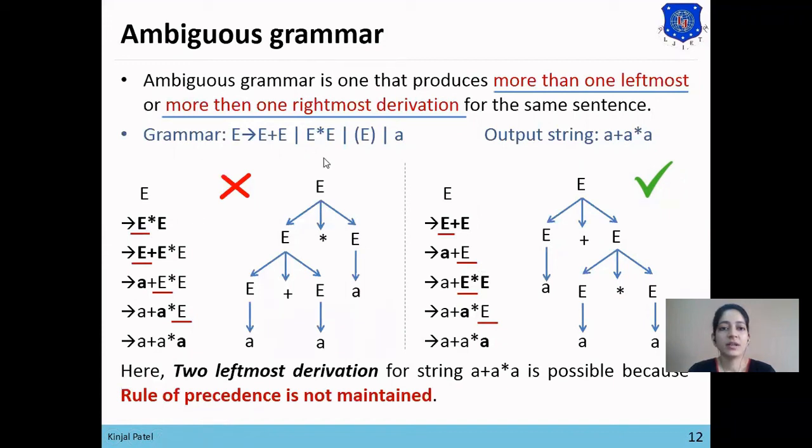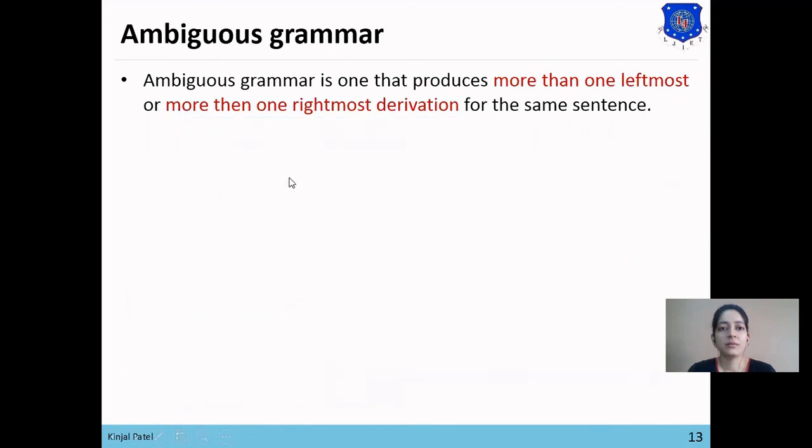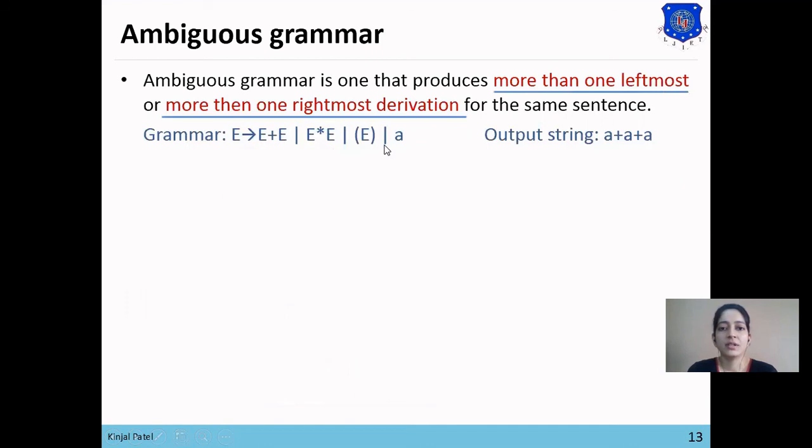To restrict our grammar from generating the wrong parse tree, we need to maintain the rule of precedence in the grammar. Okay, so we will learn ambiguous grammar with one more example. The same grammar is given and the output string is a plus a plus a.